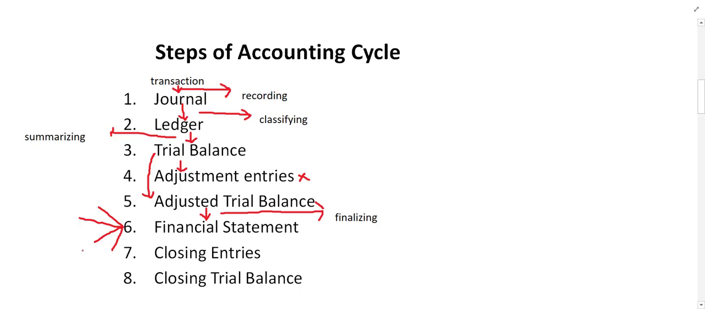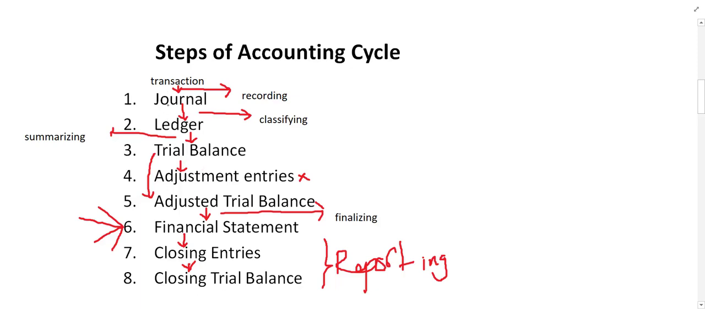The third one was the cash flow statement, and the fourth one was the owner's equity statement. After this, you have to go for the closing entries, and after that, you have to prepare the closing trial balance. So this step simply can be called reporting. Reporting is basically this step. So transactions are recorded in the journal, recording. After that, classifying. After that, summarizing, analyzing and interpreting. Finally, financial statements and communicating the report.